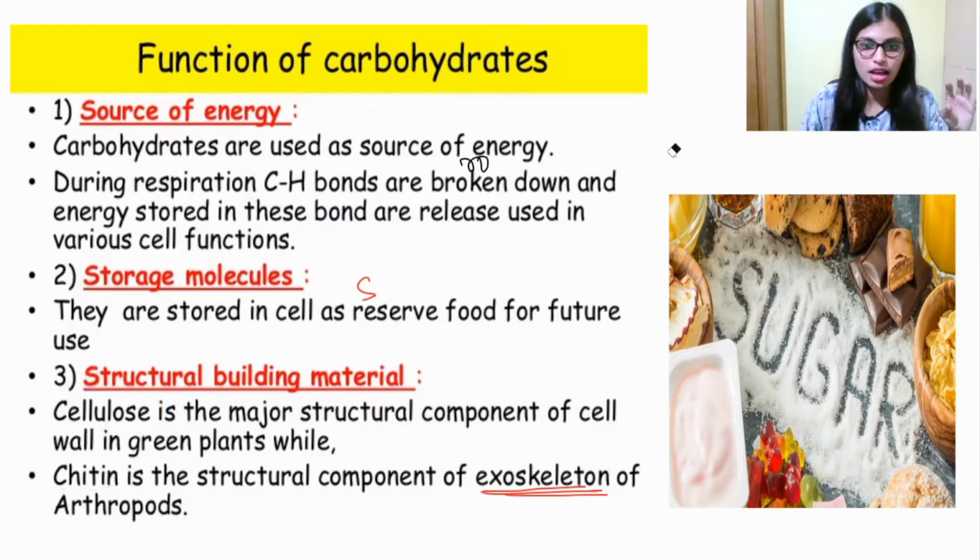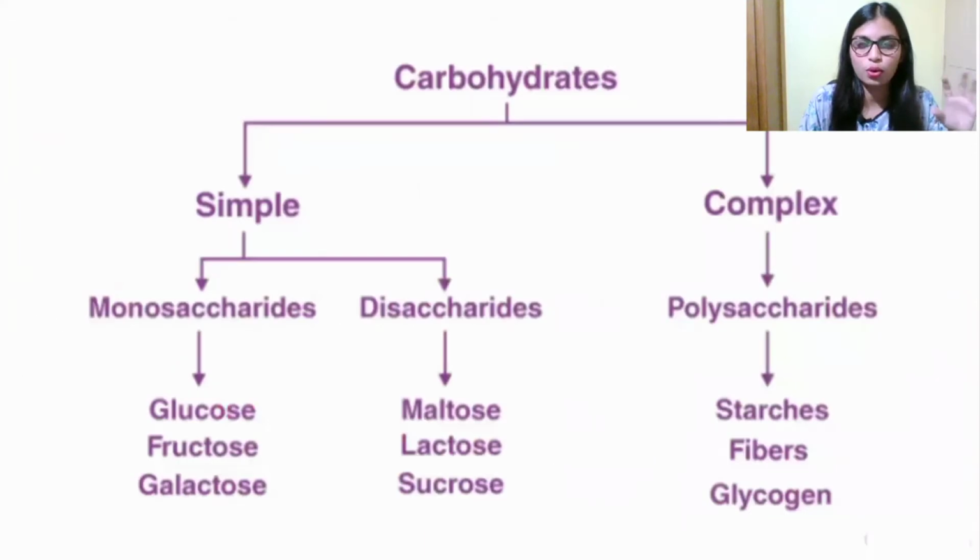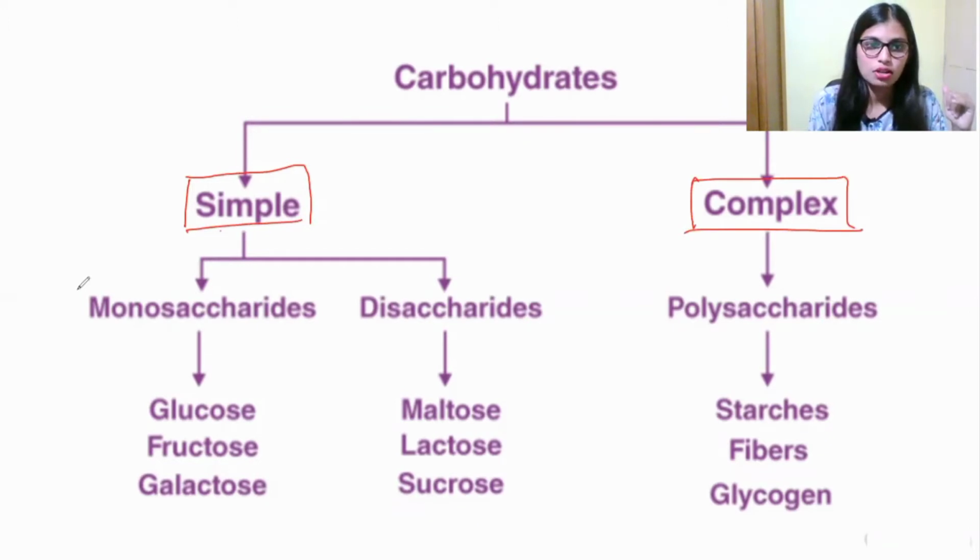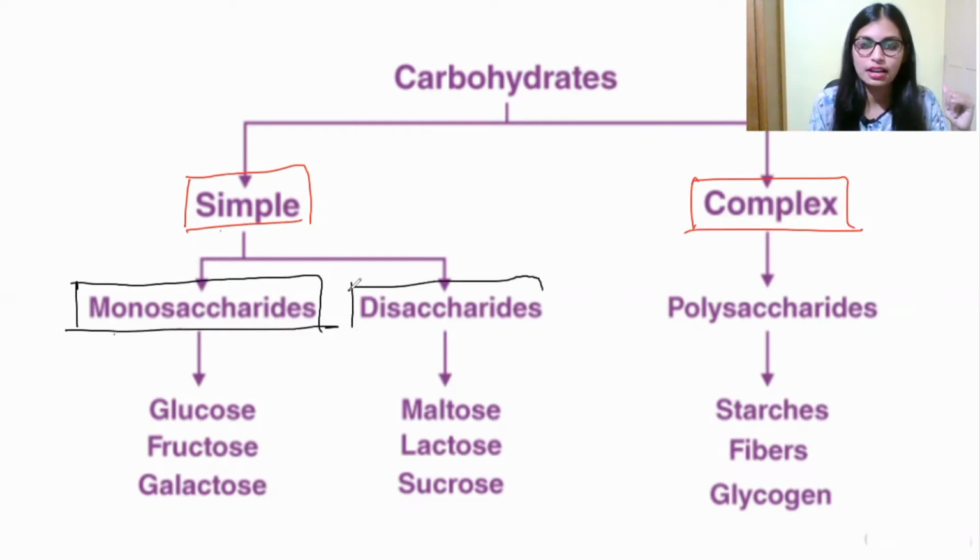Now moving to the classification. See here, this is the overall classification of carbohydrates. Carbohydrates are divided into simple and complex. Simple is subdivided into monosaccharide and disaccharide, and complex is subdivided into polysaccharide.